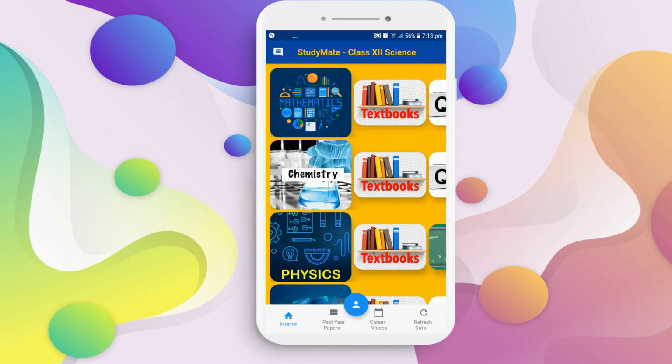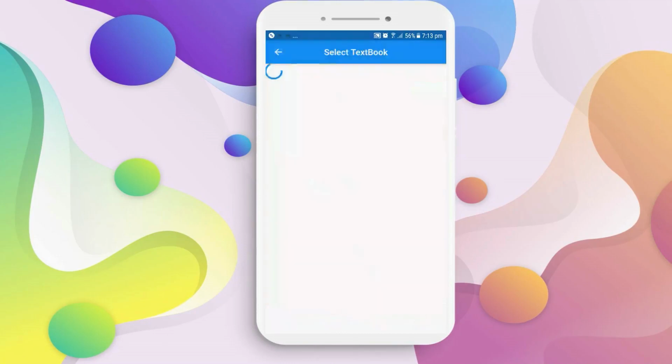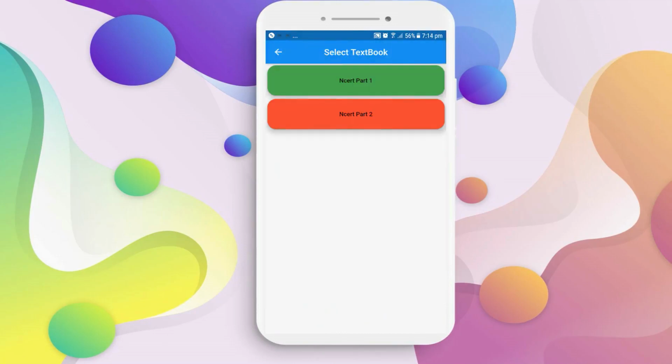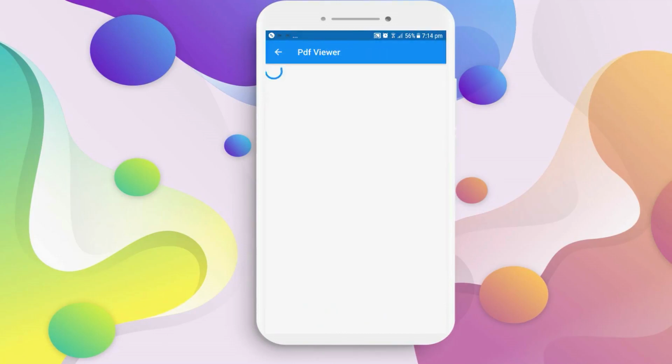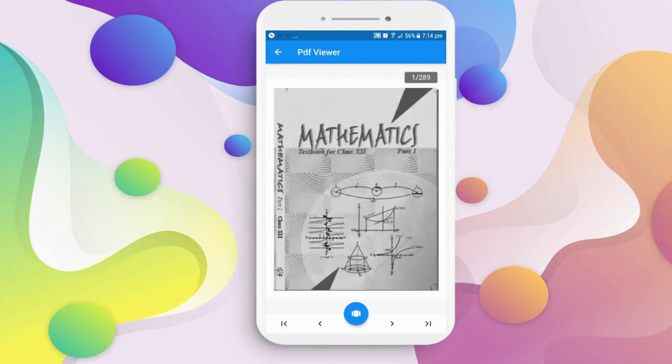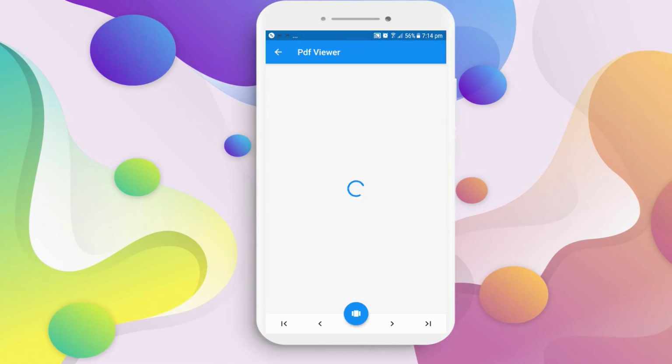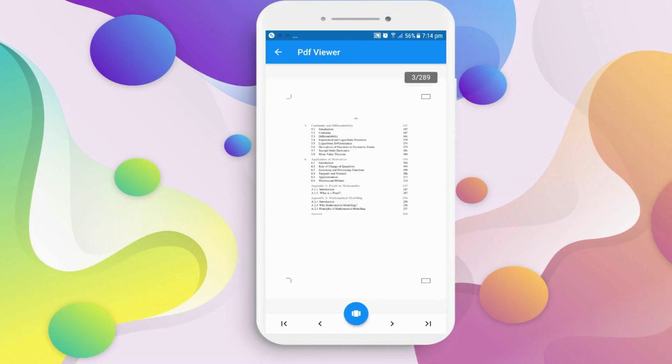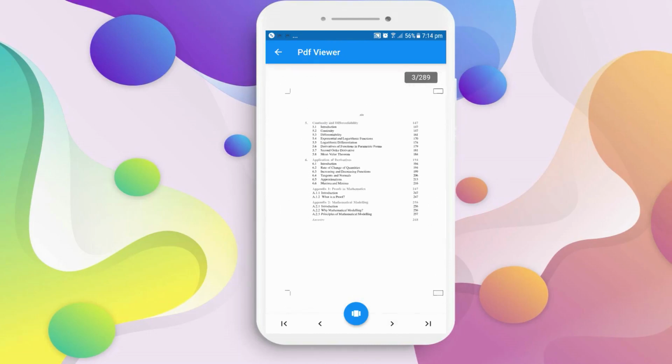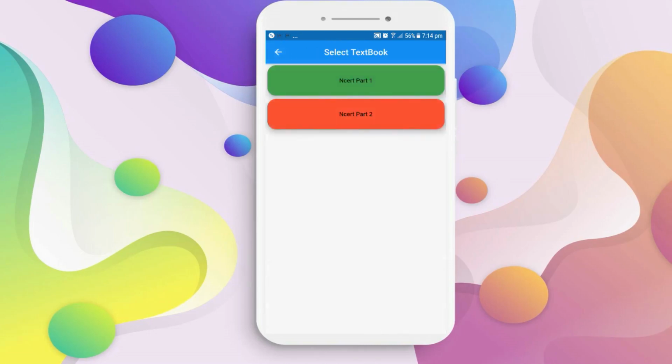So let's view some textbooks, shall we? For maths, if we click on the textbook tab, the two textbooks, NCERT Part 1 and Part 2, are shown here. And as soon as I click on Part 1, it loads. That easy, no data stored. And you can zoom in and out and the clarity remains the same.